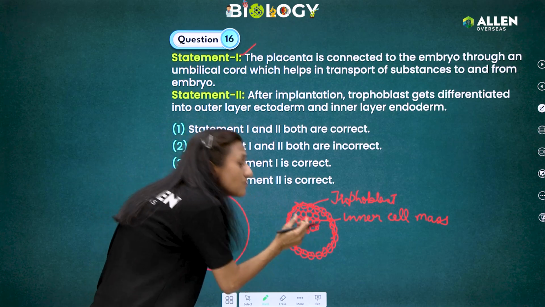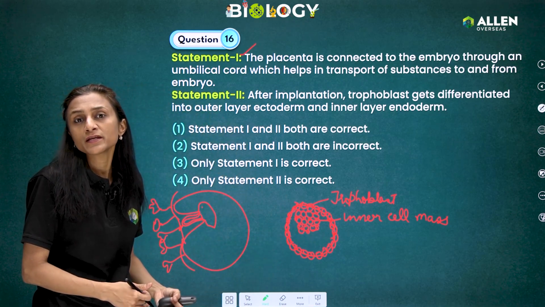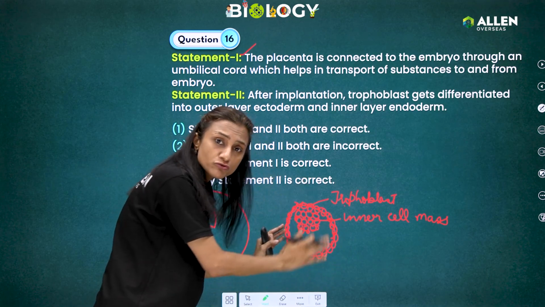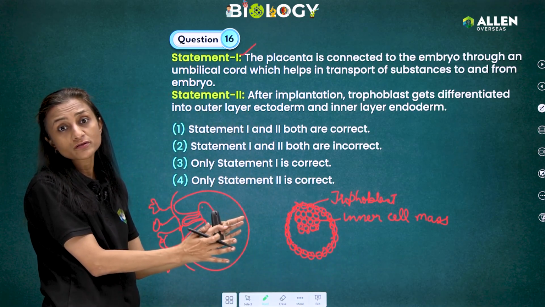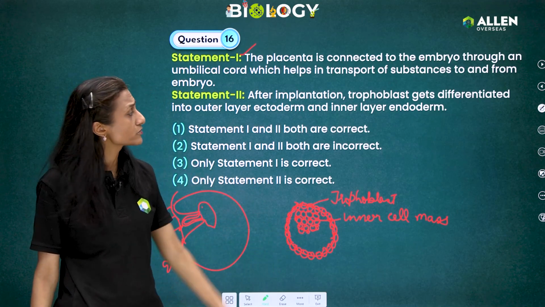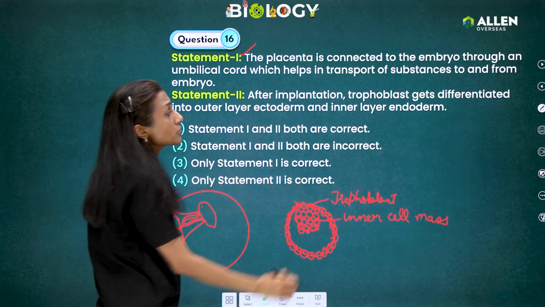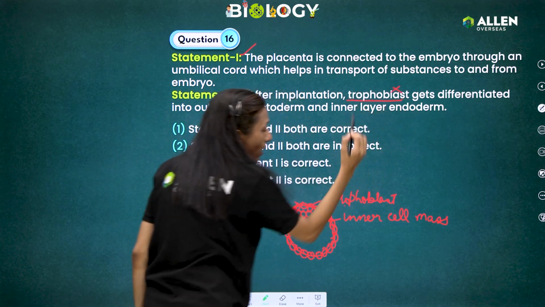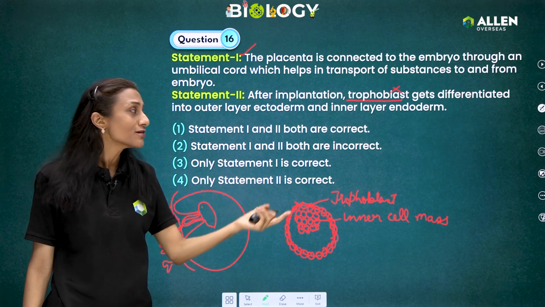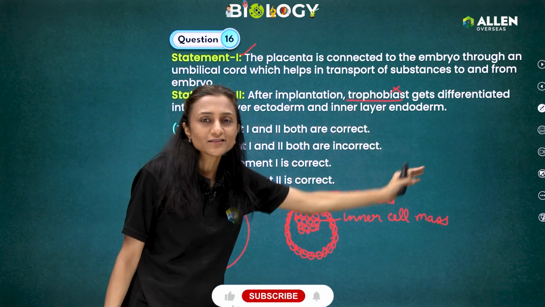So this inner cell mass divides into outer ectoderm and inner endoderm, and not the trophoblast. The trophoblast is an outer layer of the blastocyst, which helps in implantation, and it also forms the extraembryonic membranes. After implantation, the inner cell mass gets differentiated into the outer layer, that's ectoderm, and the inner layer, that's endoderm.